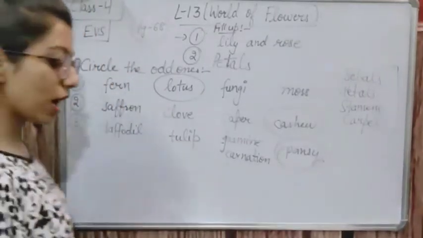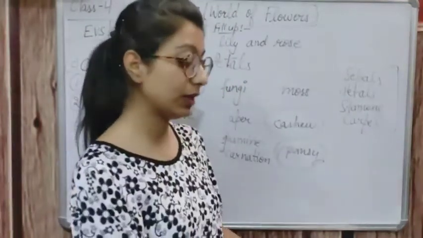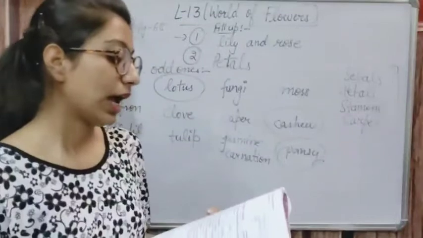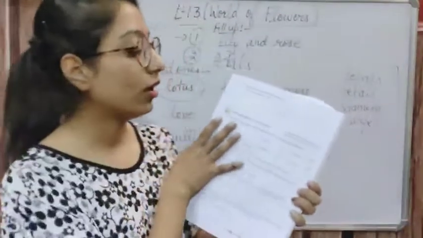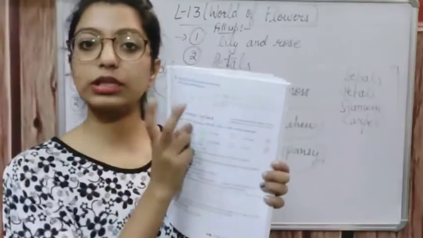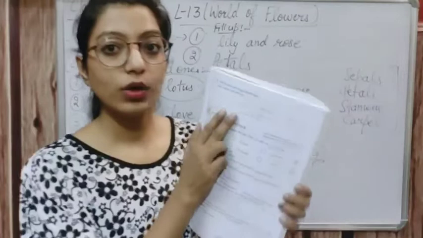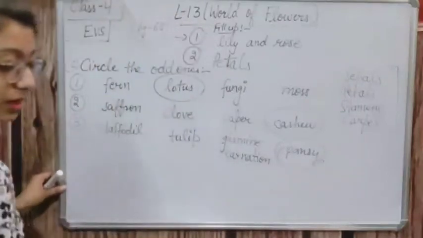Okay. Now after that one structure is given. It is the parts of a flower, means flower structure is given. And what you have to do, you have to join the dots and name the picture. You have to also color and label it. This is your homework that you will do by yourself. Okay. And now after that 2 MCQs are given. That is practice exercise B on page number 69.